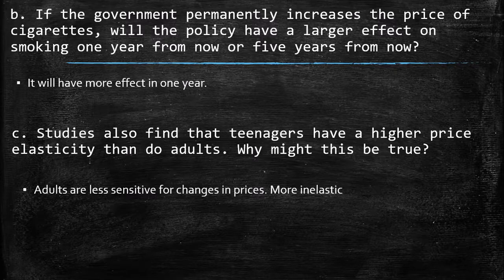C. Studies also find that teenagers have a higher price elasticity than do adults. Why might this be true? This is because of elasticity. Adults have a more inelastic demand curve. Why? Maybe first because they have more income, so they can spend more on cigarettes. On the other side, teenagers are maybe just starting smoking,